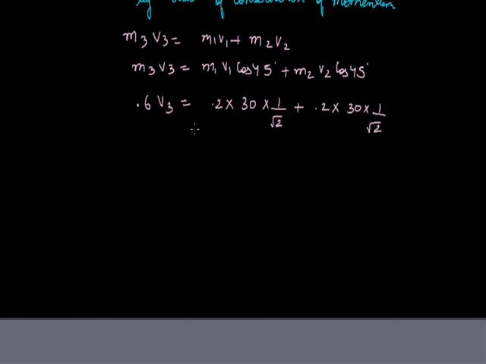Now solving it mathematically, we will be getting v3 as 8.484 over 0.6. Hence v3 will be 14.14 meter per second.